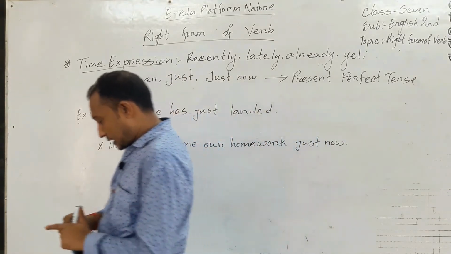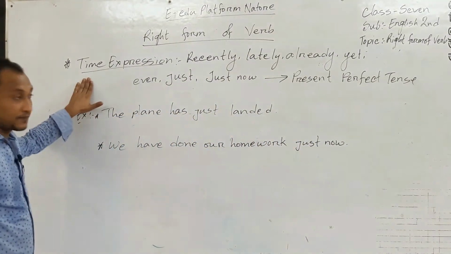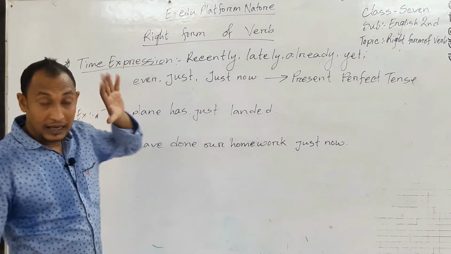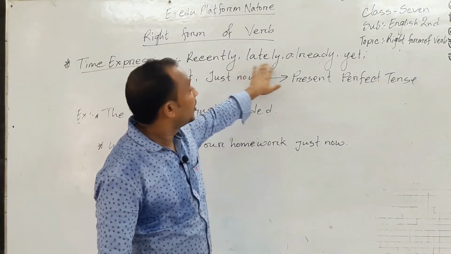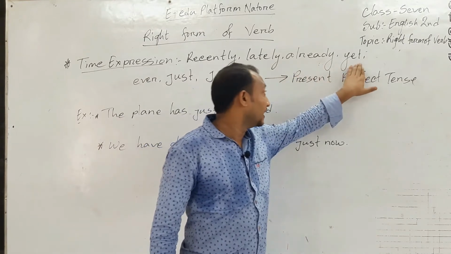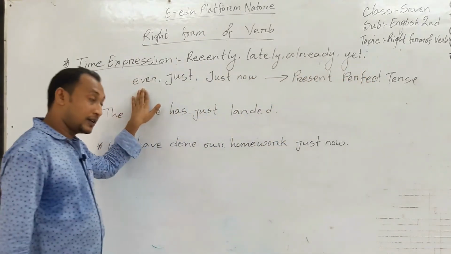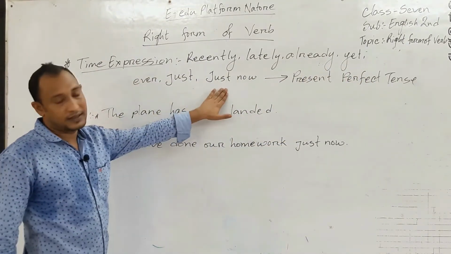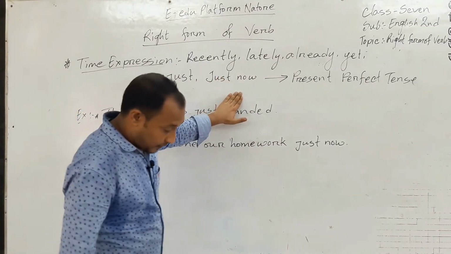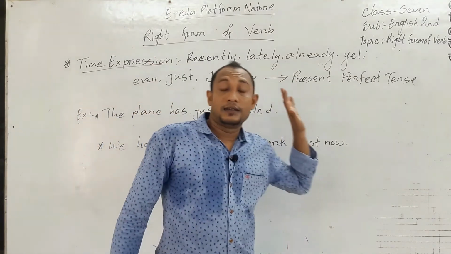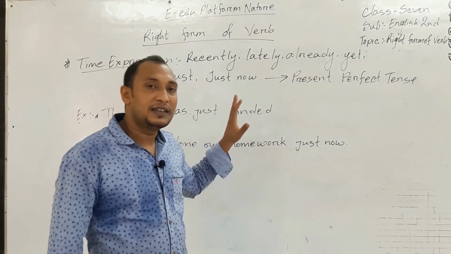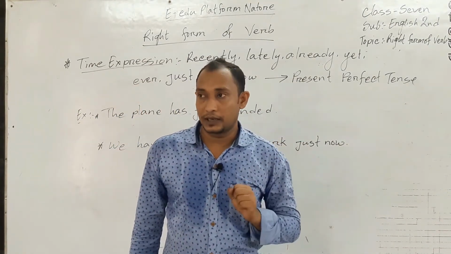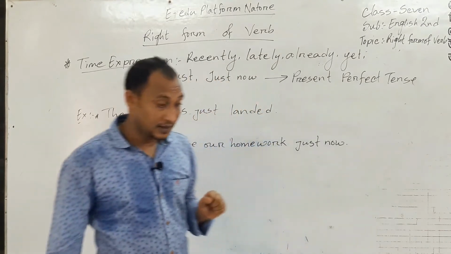Look, this is another time expression. This time expression indicates recently, lately, already, yet, ever, just now. If you find this time expression in any sentence, this sentence must be present perfect tense.